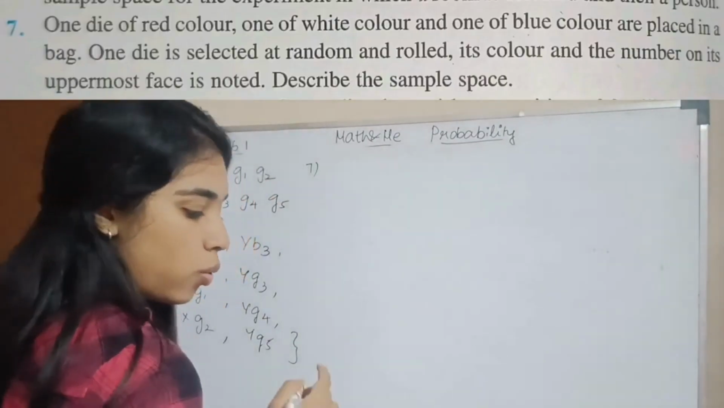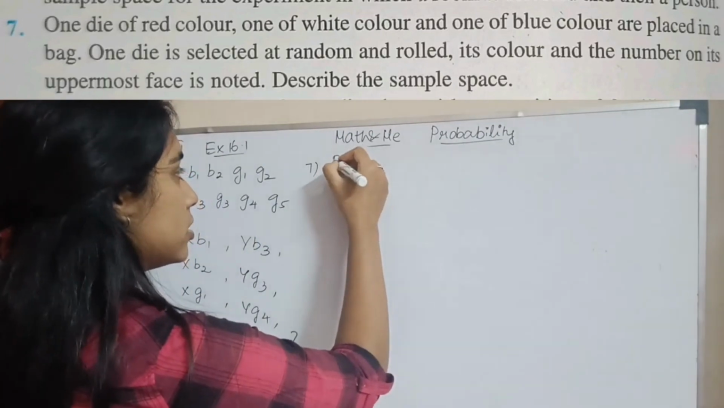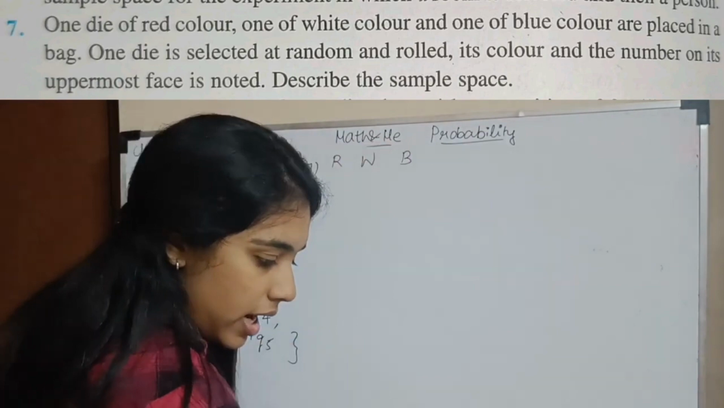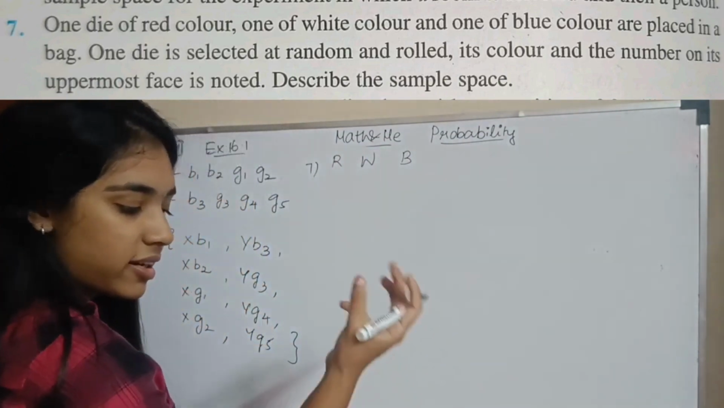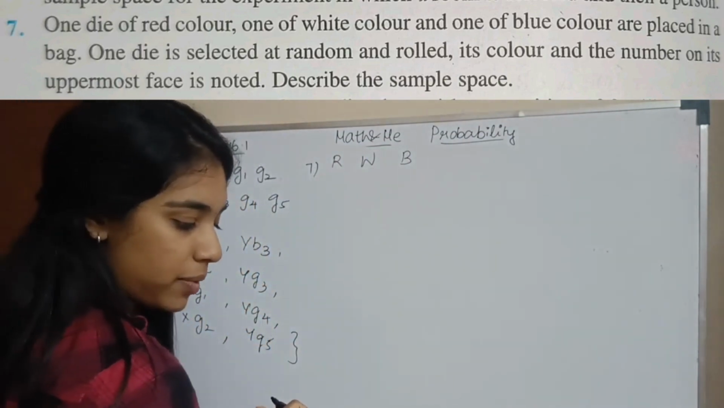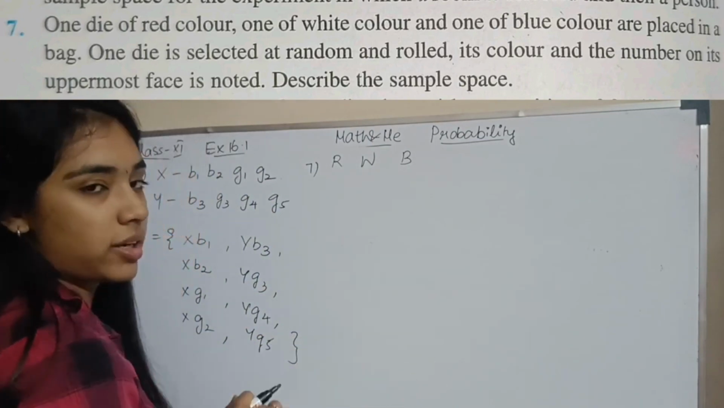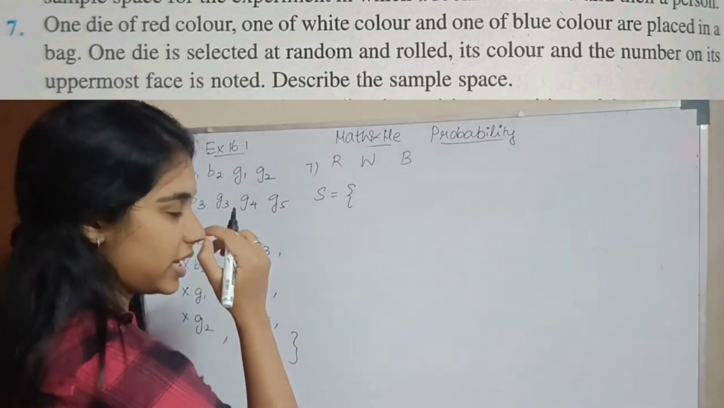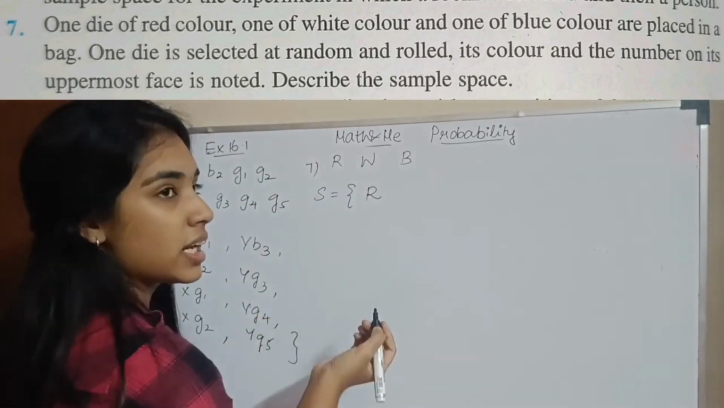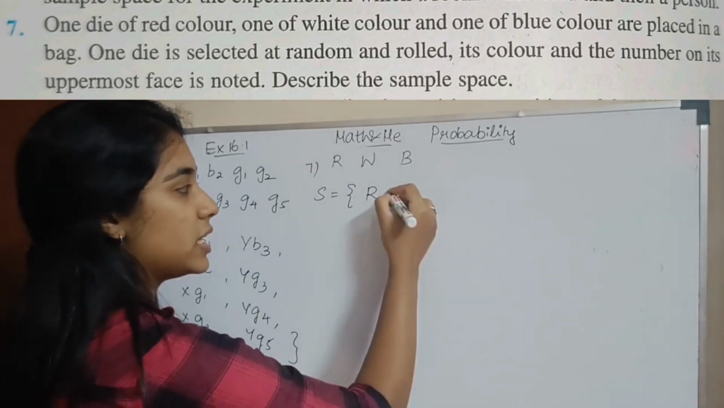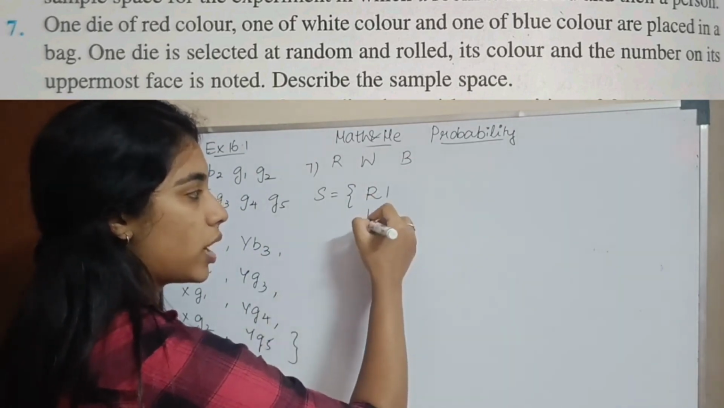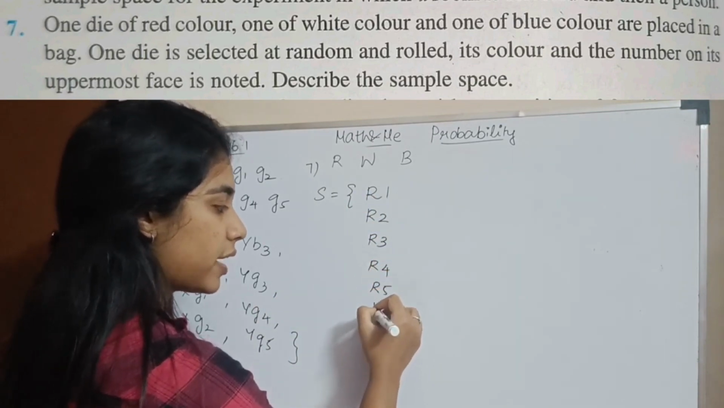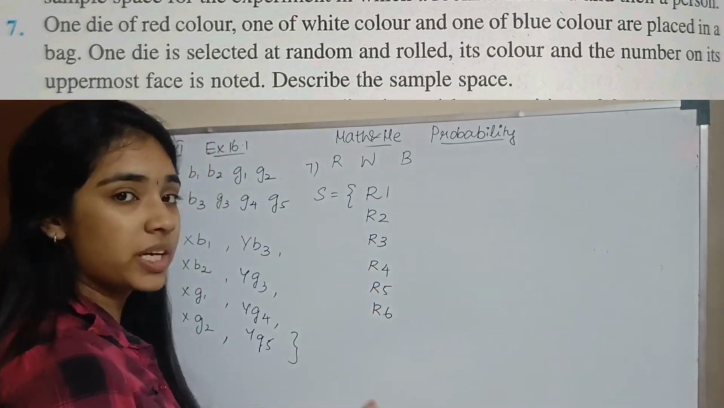Question number 7. 1 die of red color, 1 of white color and the other of blue color are placed in a bag. 1 die is selected at random and rolled. Its color and the number on its uppermost face is noted. Describe the sample space. So, first we take die red color. So, red die la enna numbers irukku? What all are the possibilities? So, if you pick a red die, you can get 1 or 2 or 3, 4, 5, 6. This is when you pick a red die.